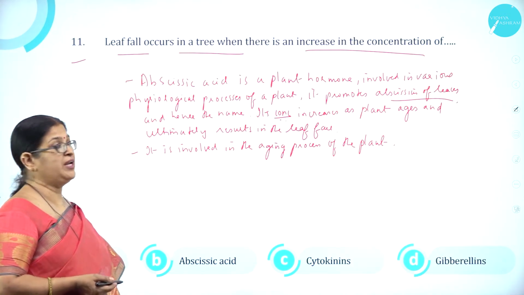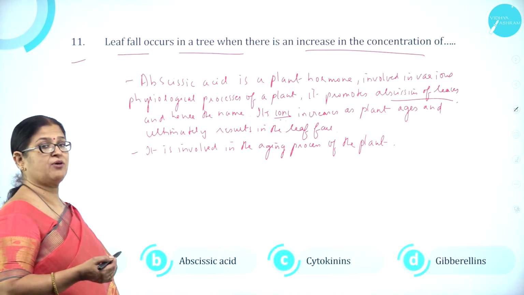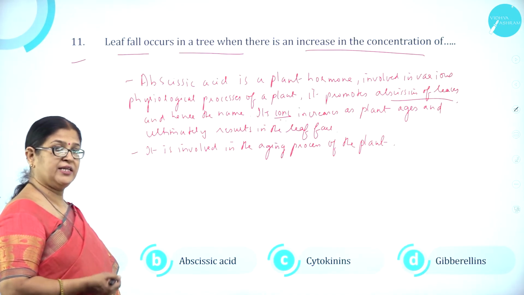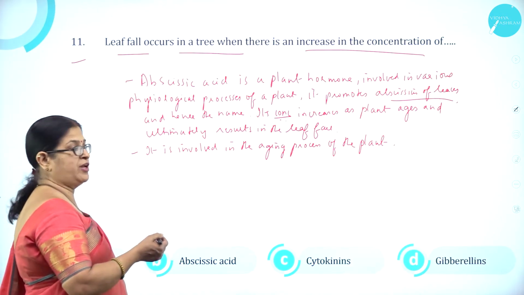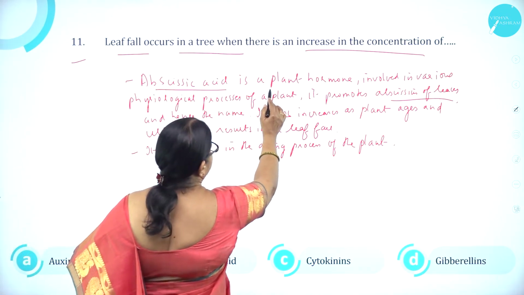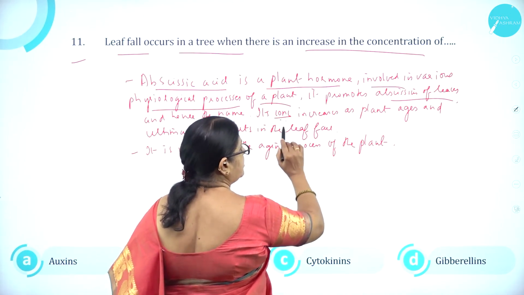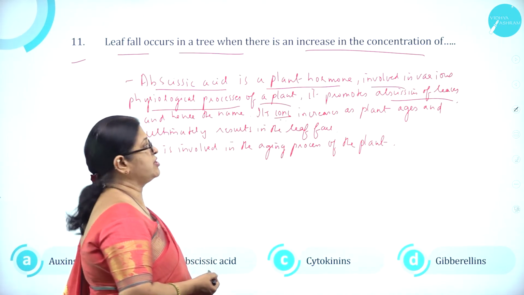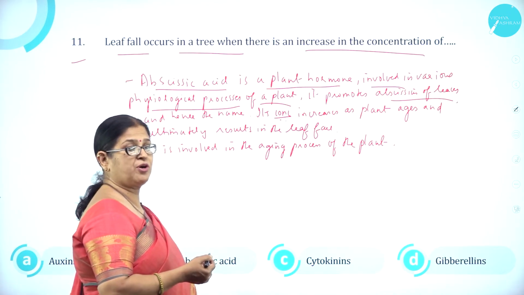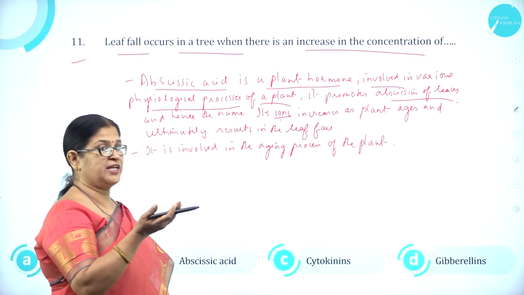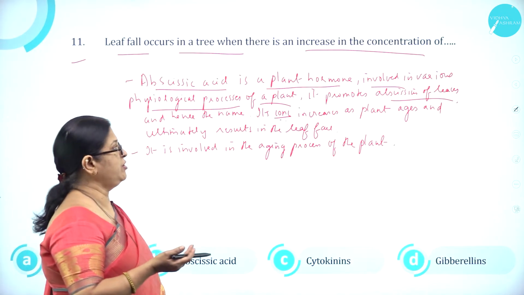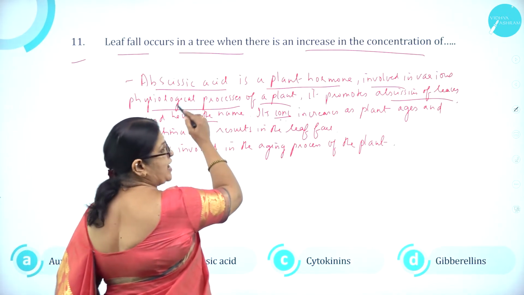So pre-falling will take place. So there is an increase in the concentration of abscisic acid, then the leaf fall will occur, pre-falling of leaf. So abscisic acid is a plant hormone involved in various physiological processes of a plant. As we know, it is involved in various physiological processes, and it also promotes the formation of an abscission layer near the petiole of a leaf, and hence the name abscisic acid.